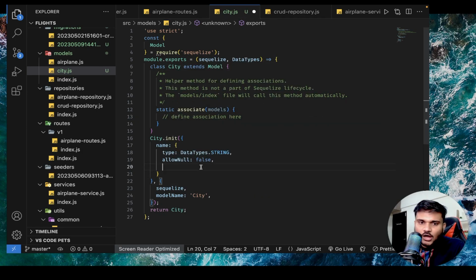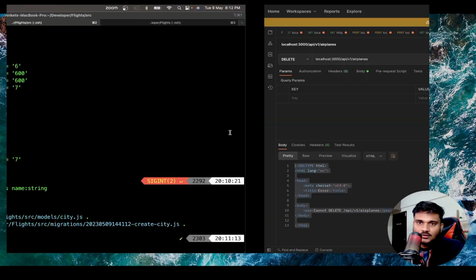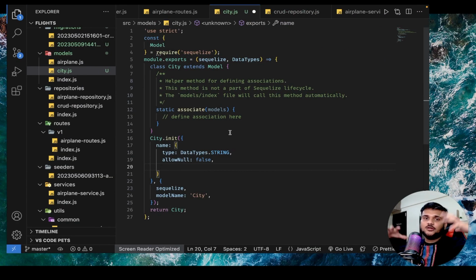Now two cities should not have the same name, right? There cannot be a case that two cities have the same name. Two different airplanes can have the same airplane model. For example, my iPhone and somebody else's iPhone, both can be iPhone 14 Pro. But we'll be having different iPhone serial IDs, right? But two cities cannot have the same names, at least when we compare a city to be having an airport kind of a thing.